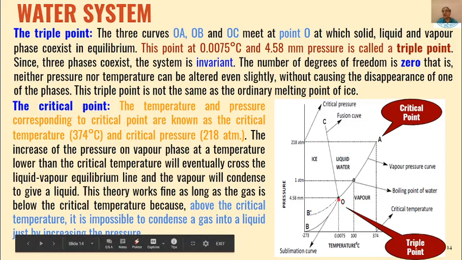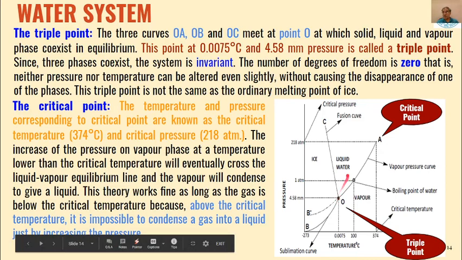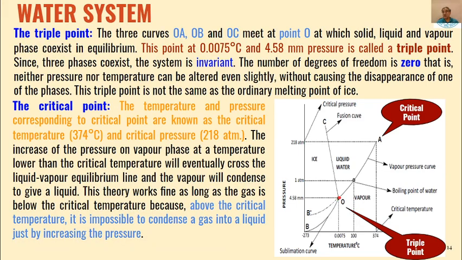That is where the pressure is 4.58 mm and temperature is 0.0075 degree. That point is called the triple point. So at this point, all three phases, liquid, solid and vapor, are present. If you just change the value towards this side, you increase the pressure, then only two phases will be present, not the third one.